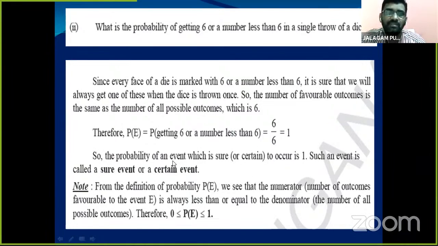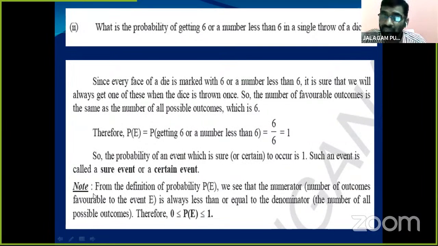So the probability of an event which is sure to occur is 1. Such an event is called a sure event or certain event.